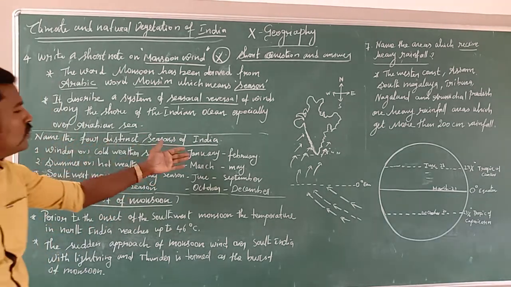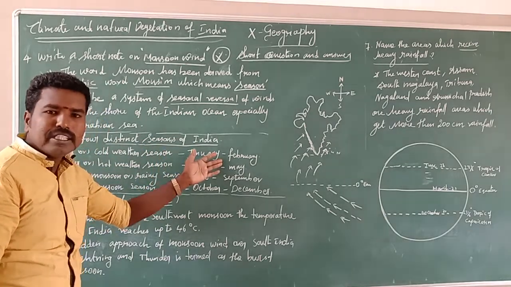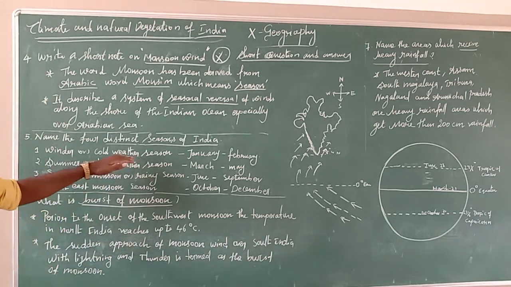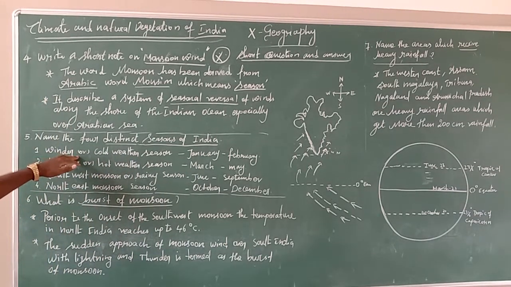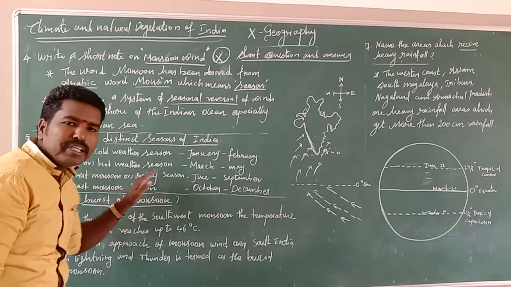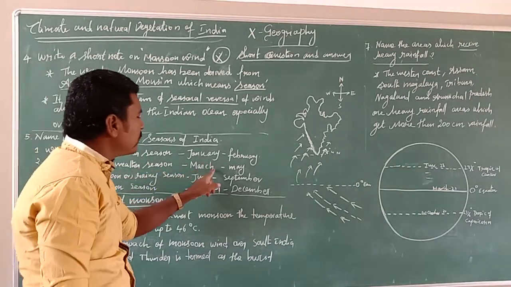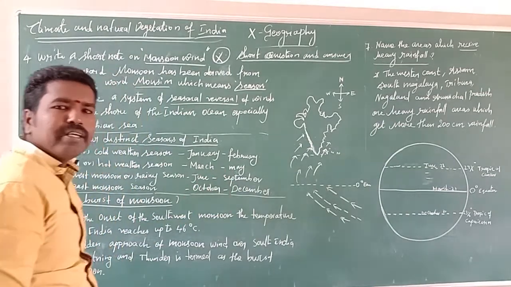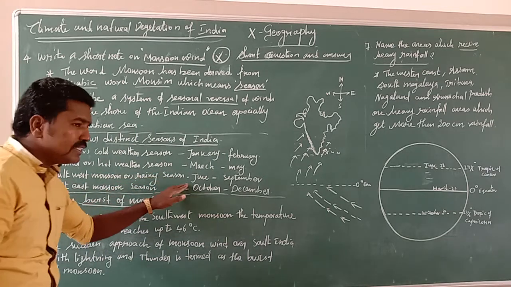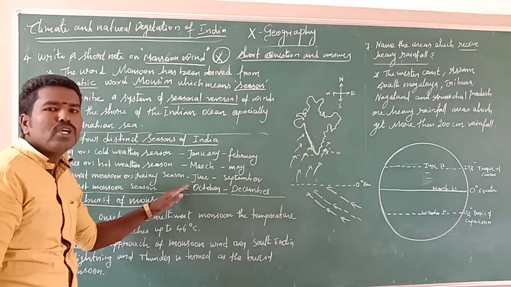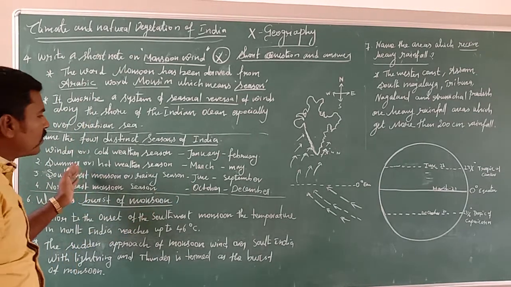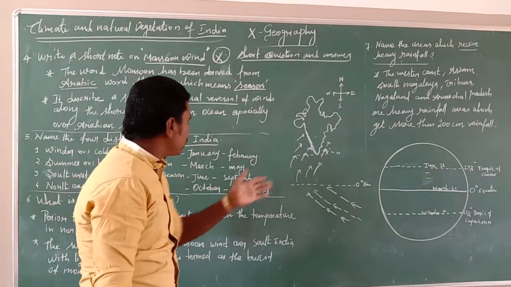The season starts from January and February. These two months are very cool, winter. The entire India experiences a cooler climate, especially North India. The second season is summer or hot weather season. It starts from March, April and May. These three months are very hot. Then the third important season is the southwest monsoon or rainy season. This rainy season starts from June, July, August and September. In these four months the entire India receives heavy rainfall from the southwest monsoon.